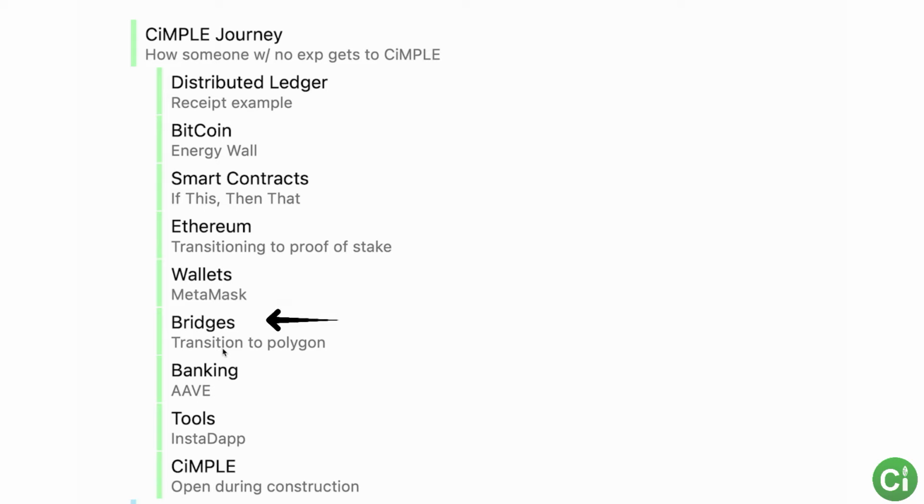Now, real quick on the bridges, if you are buying assets to begin with, right? Like if you have US dollars and you're trying to get into ETH, then in the future, we will have something much easier, and I'll show you a graphic in a minute that explains that. But for right now, you would have to go to something like Coinbase, and then you would send the assets to MetaMask, then you would use the bridge to transfer it into Polygon.